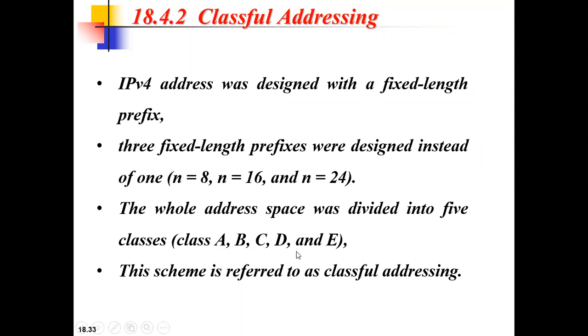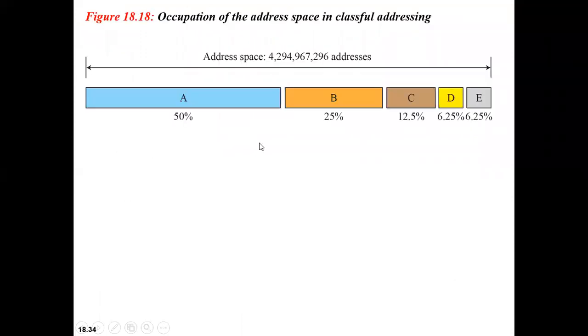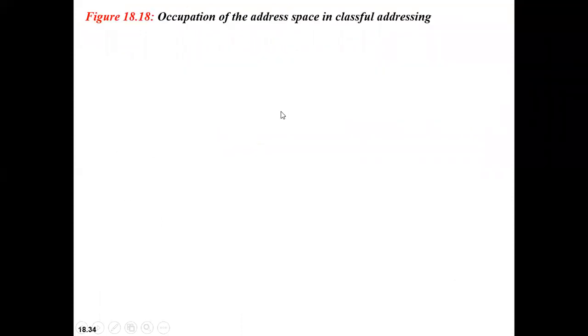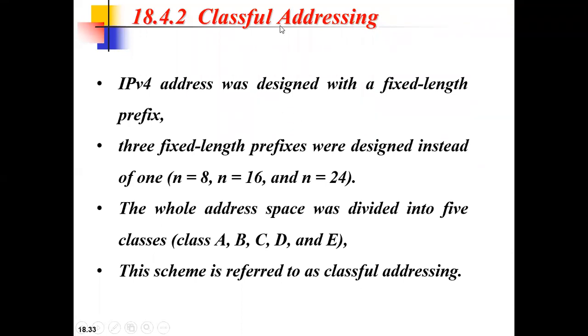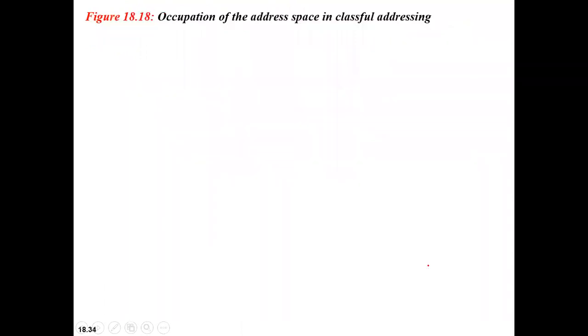So what are those 5 different classes? It is class A, class B, class C, class D, and class E. Clear? So in classful addressing, the whole address space is divided into 5 different classes. Class A, B, C, D, and E. So this scheme you refer to as classful addressing because you have classes, correct? The address space is divided into 5 different classes.